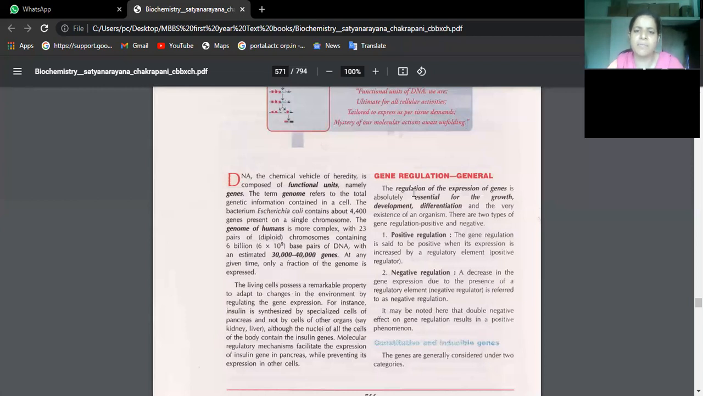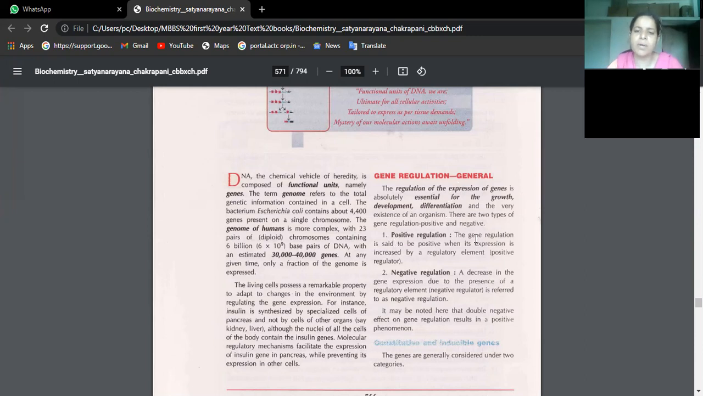Regulation of expression of genes is absolutely essential for the growth, development, differentiation, and very existence of an organism. That means whatever we have, hair color, skin color, the formation of proteins in our body, our genetic makeup, everything is regulated by genes. We know that. So that is what genetic expression is, expression of genes.